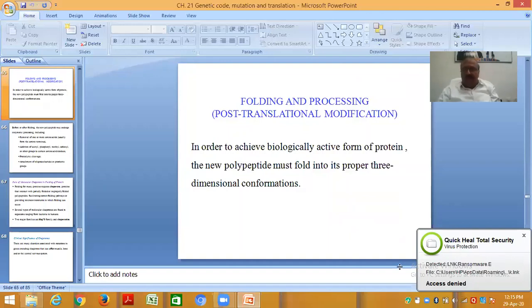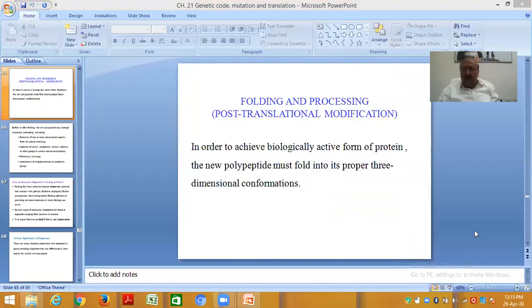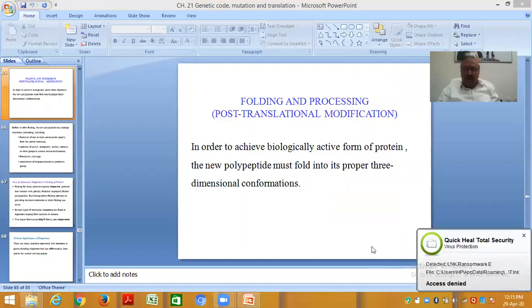So this folding and processing is very important in order to achieve the biologically active form of protein. The new polypeptide must fold into its proper three-dimensional conformations.